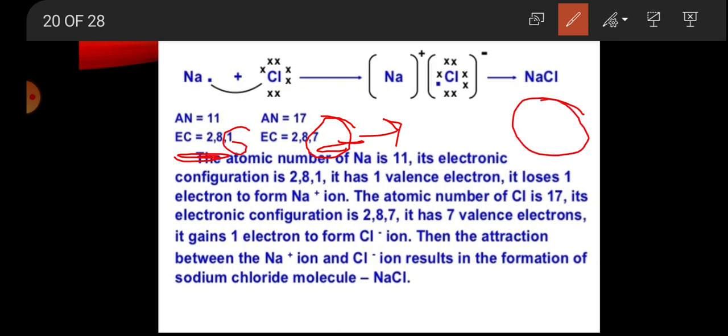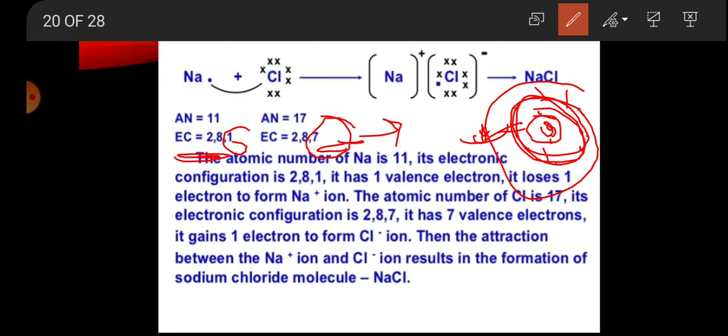Those electrons which are present in the outermost shell of the atom are called valence electrons. Sodium has 2 electrons and 8 electrons in the inner shells. The second shell of sodium is fully filled and the outermost shell has only 1 electron, so it can lose this one electron.